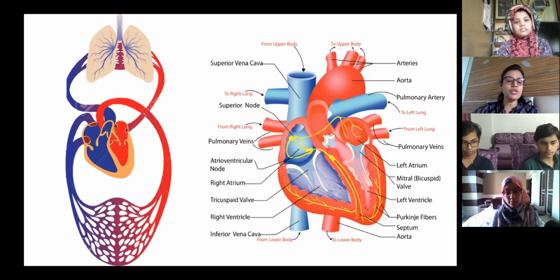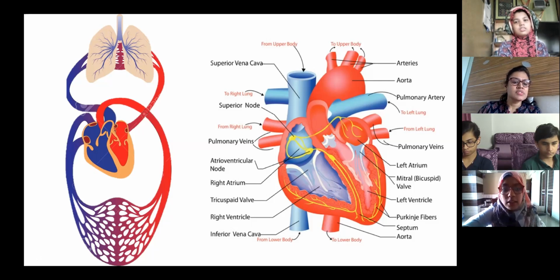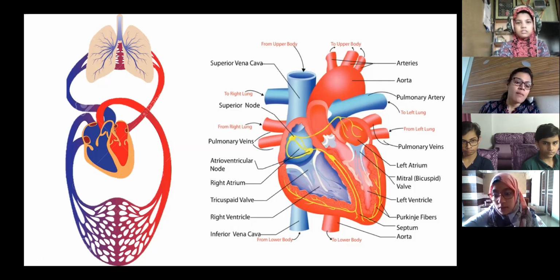Now, Farhana, what are the components of the circulatory system? Three main components are there. You're muted. No, I can't hear Farhana. Ma'am, heart, lungs, and the blood vessels. Heart and blood vessels is correct. But lungs is a part of the respiratory system. Although without lungs this will not work, in the main parts we will not mention lungs.